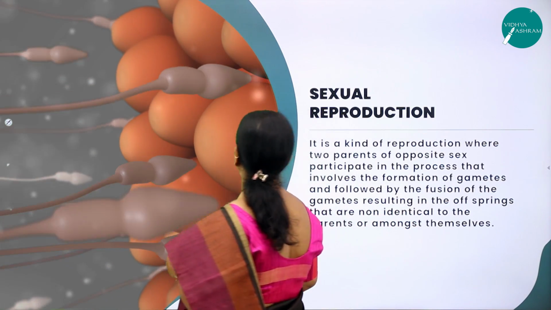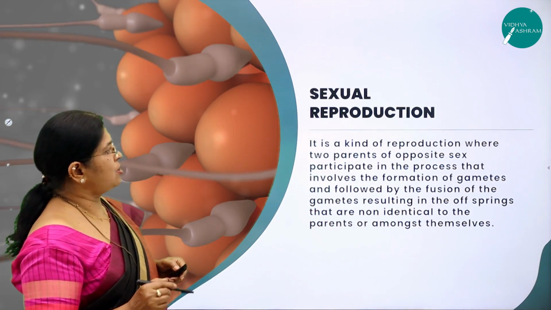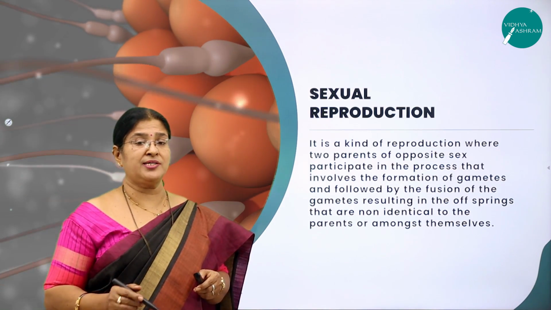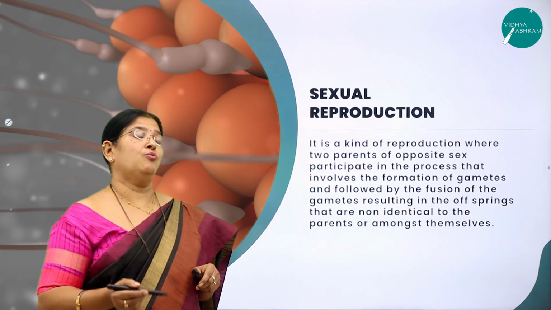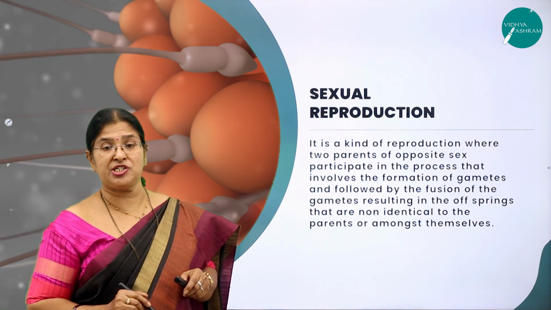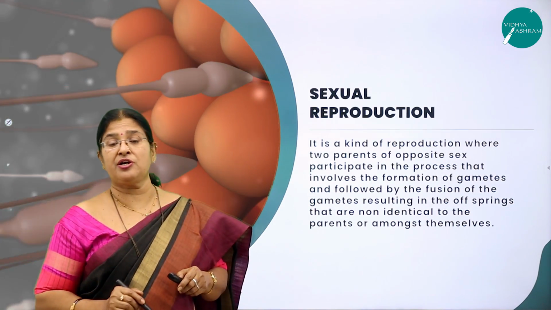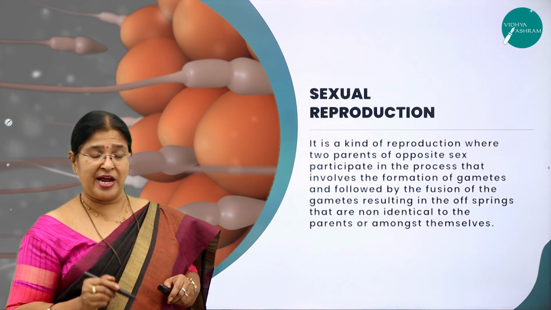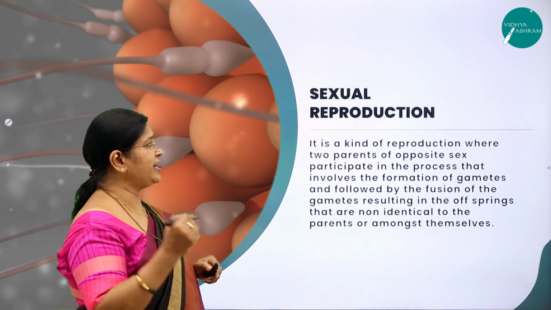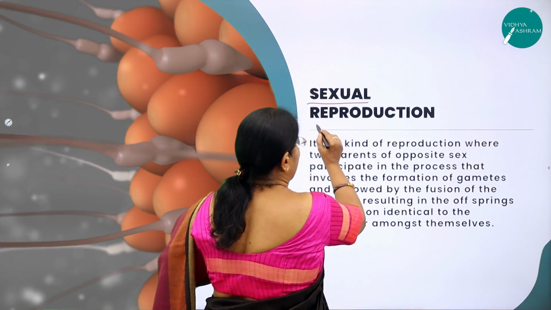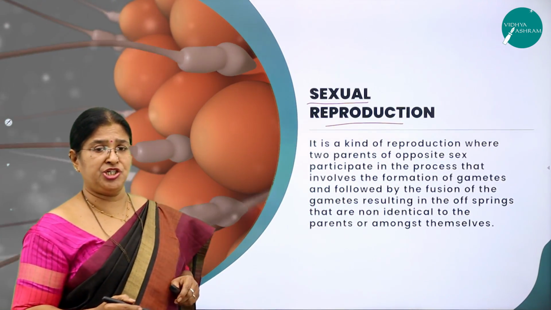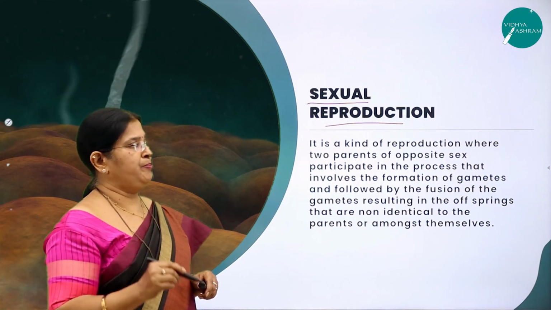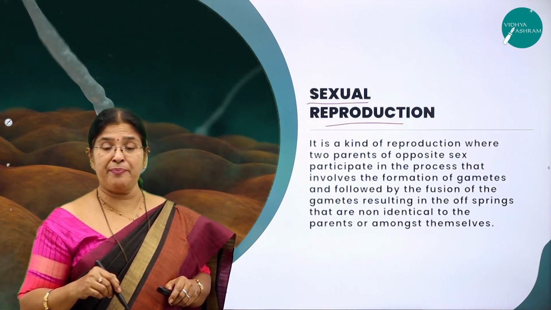So moving across, another very important concept called sexual reproduction. So far we have come across asexual reproduction. What is the definition of asexual reproduction? What are the features of asexual reproduction? What are the different methods of asexual reproduction? Right. Now we'll move on to a very important aspect of reproduction called sexual reproduction. As I said, definition is very important. How did we define asexual reproduction?